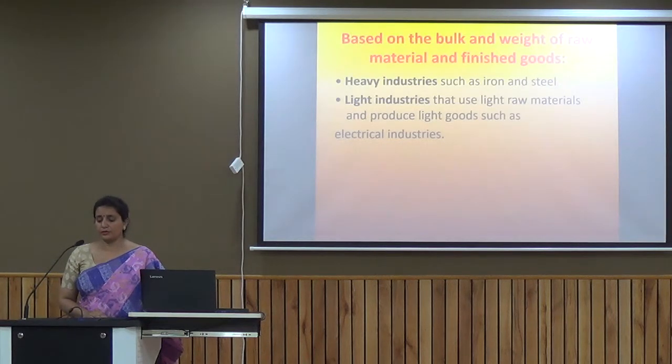On the basis of the weight of the raw material also, we have 2 types of industries. One is the lightweight industry and another one is the heavyweight industry. If the raw material is lighter in weight, like for example, the cotton industry, the raw material used by the cotton industry is lighter in weight. So we call this a lightweight industry. If the raw material is heavier in nature, we call it the heavyweight industry. For example, we have the iron and steel industry. They have raw material which is heavy in nature.